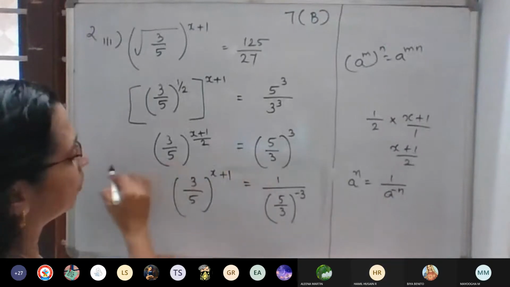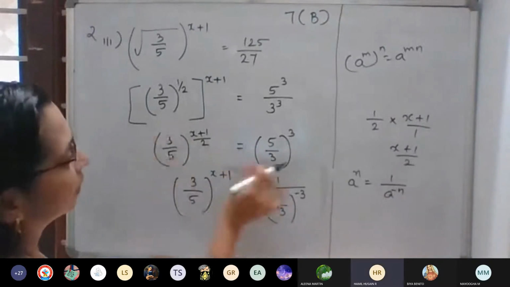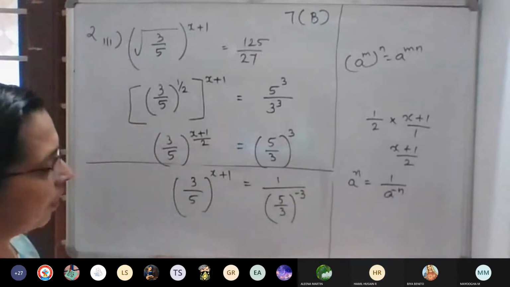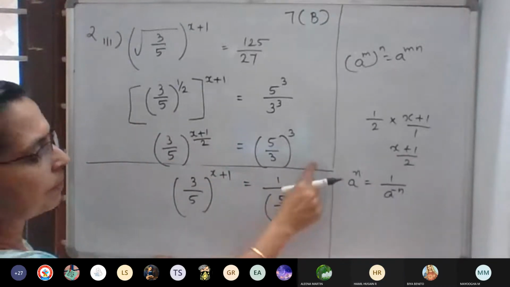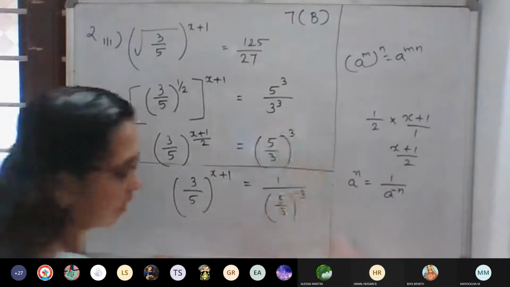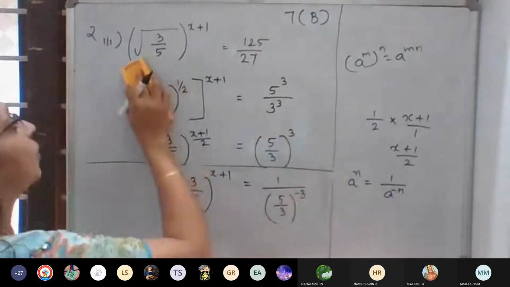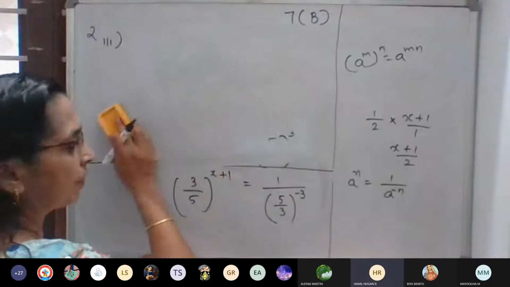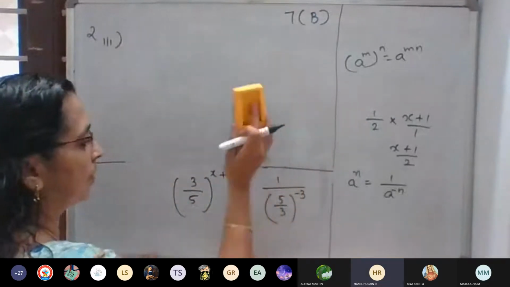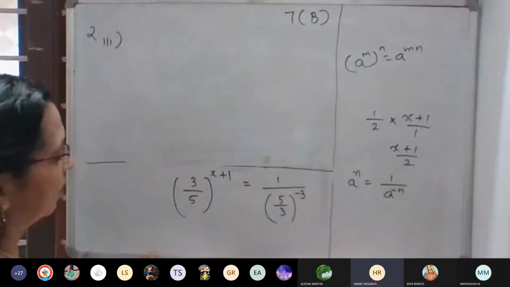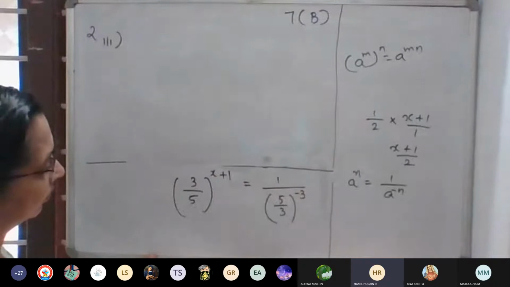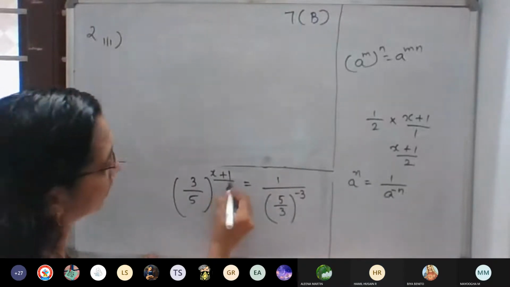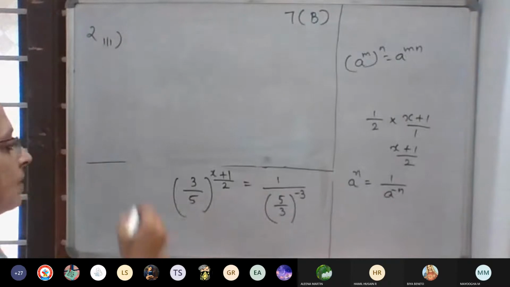Up to this you have written, no? Up to x plus 1 by 2, this you have written. Up to this completed, no? All of you, this step? Yes ma'am. Okay. Then listen, don't write. It is 3 by 5 whole raised to x plus 1 by 2, plus 1. Okay.